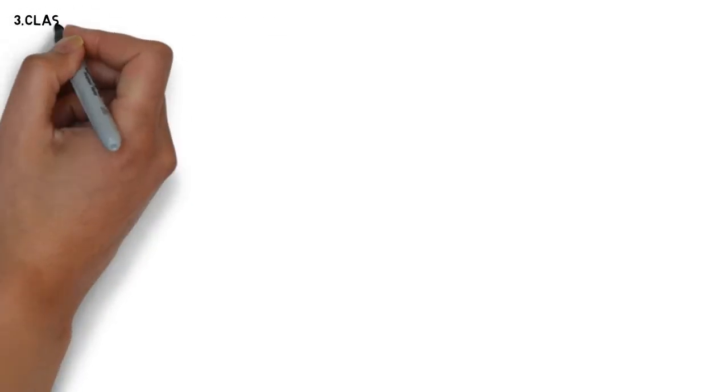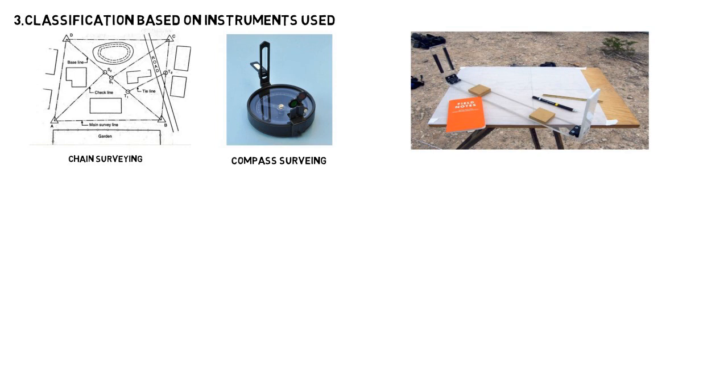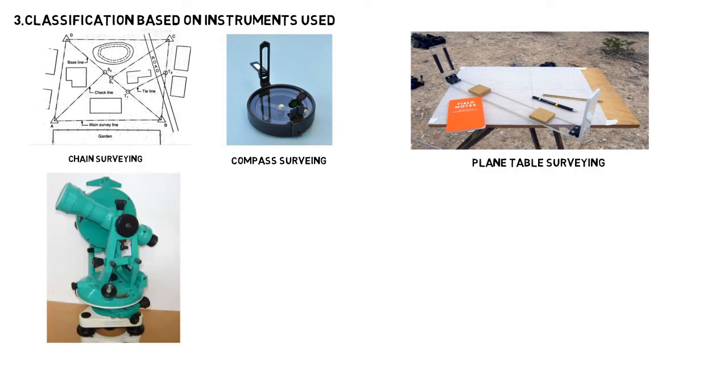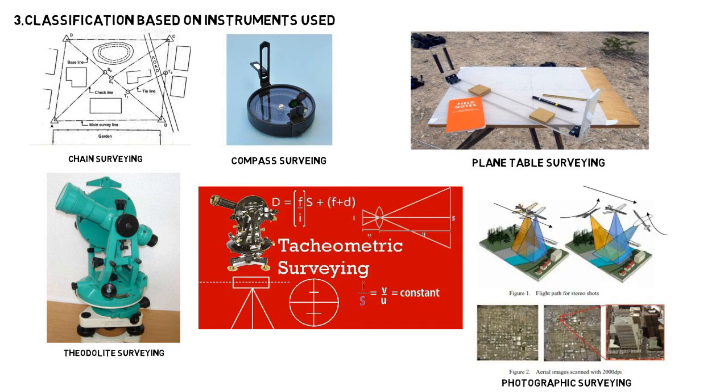Now the third classification is based on the instrument used. Surveying can be classified into 6 types: chain surveying, compass surveying, plane table surveying, theodolite surveying, tachymetric surveying, and photographic surveying.